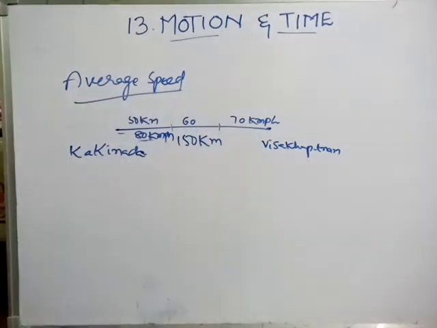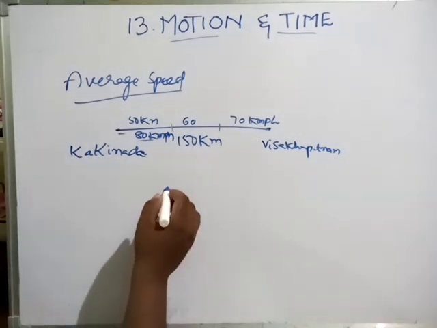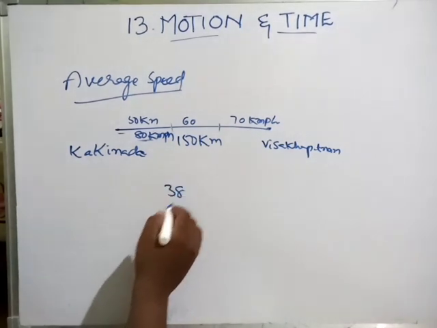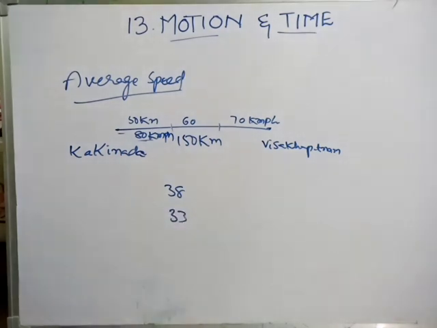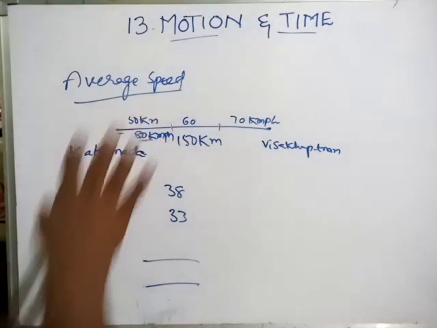Even in the PA1 or PA2 exam, you write 5 different subjects. In one subject you may get 38, in another 33, but overall you consider the average, is it or not? Like that, in this type of situation we have to take average speed.